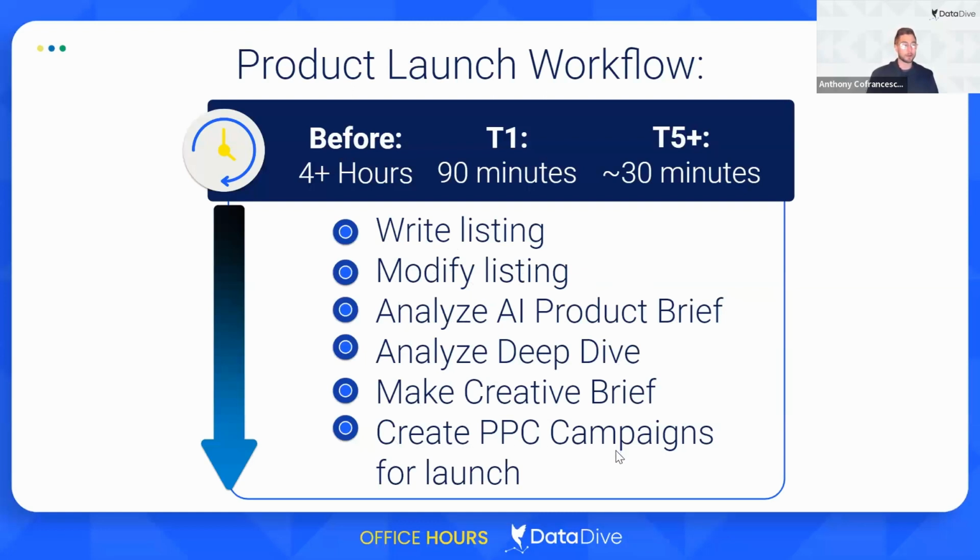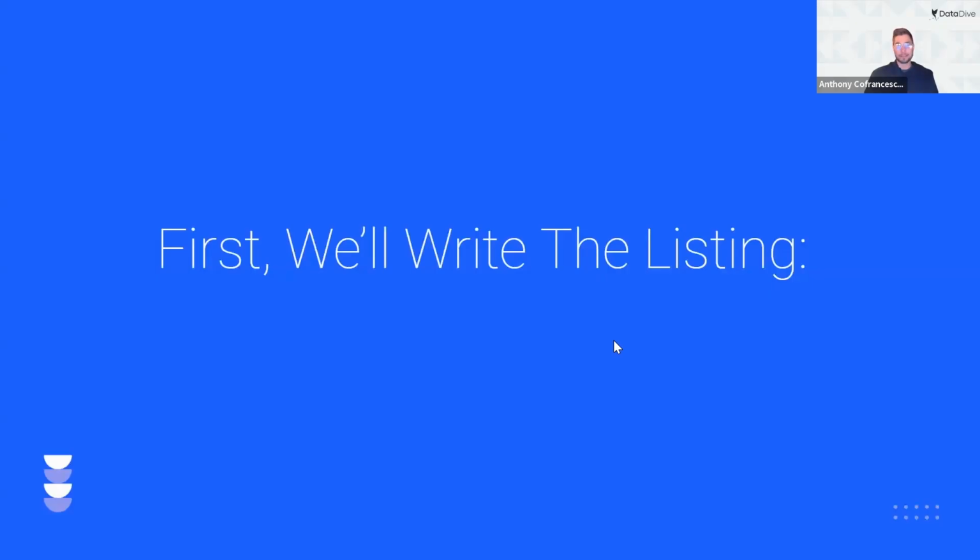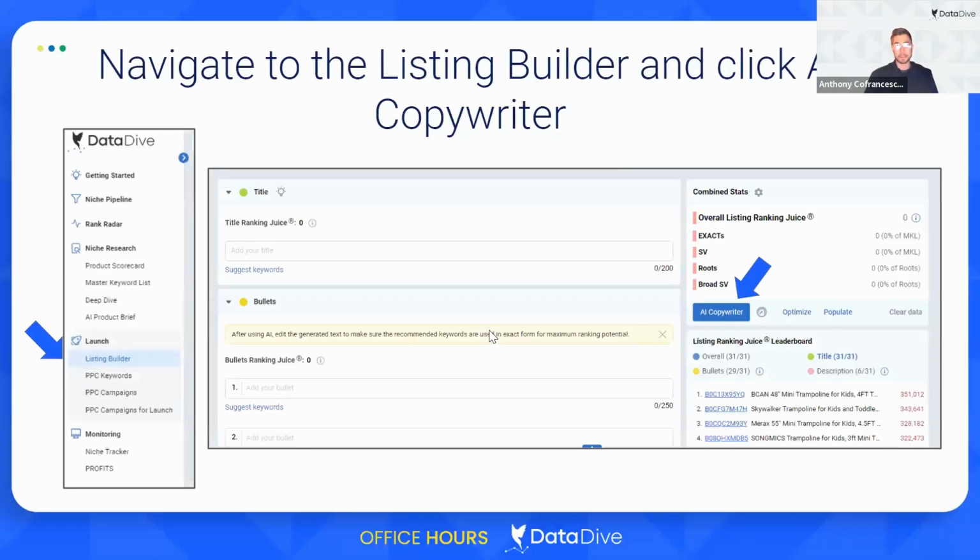Now, obviously, there are other steps and there are other intricacies around launching a product, but this is the bare minimum. Bryant recently launched a product doing just about this, and actually the launch went pretty well. So let's get into the listing writing first. Probably the most important thing that you're going to do. If you mess this up, you can really hurt your prospects of selling the product before you even begin.